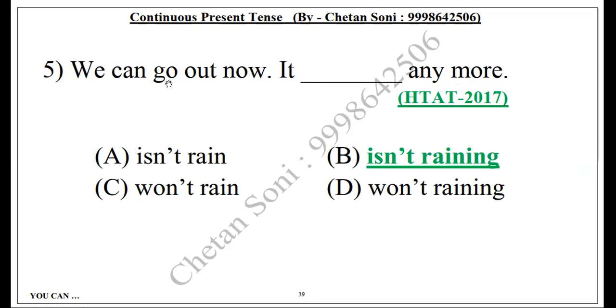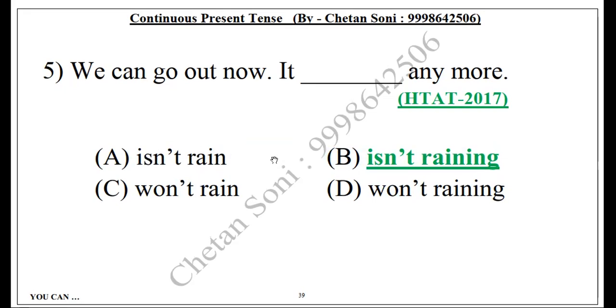See, actually, we can go out now. अभी हम जा सकते हैं because it is not raining anymore. अभी बरसात हो नहीं रही है. It won't rain, मतलब वो कोई भगवान के हाथ में. It depends on God and God's mood, right? We cannot say that it won't rain. And won't raining is impossible, right? Because the raining form is not followed by won't, and only isn't can follow, because isn't raining is proper. Clear? Yeah. So actually, this question has been asked in STAT 2017.